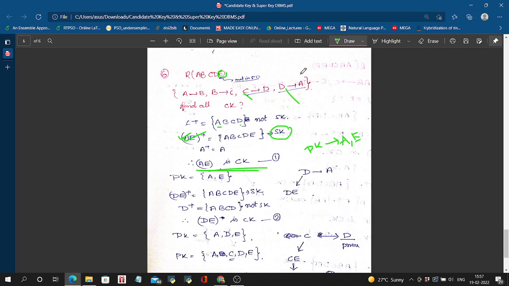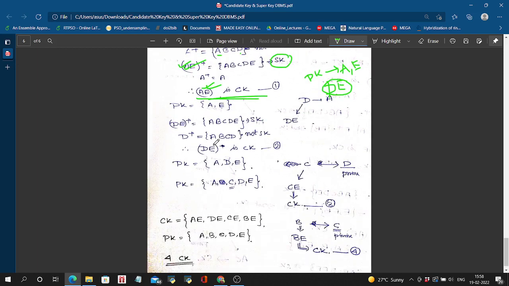If there is a prime attribute, let's see this functional dependency, D to A, A is the prime attribute, then we can replace A with D. So A was in the candidate key, then we can replace A with D, then DE must be a super key. Now we have to check whether any proper subset of DE can generate all the attributes or not. If not, then DE can be said to be a candidate key.